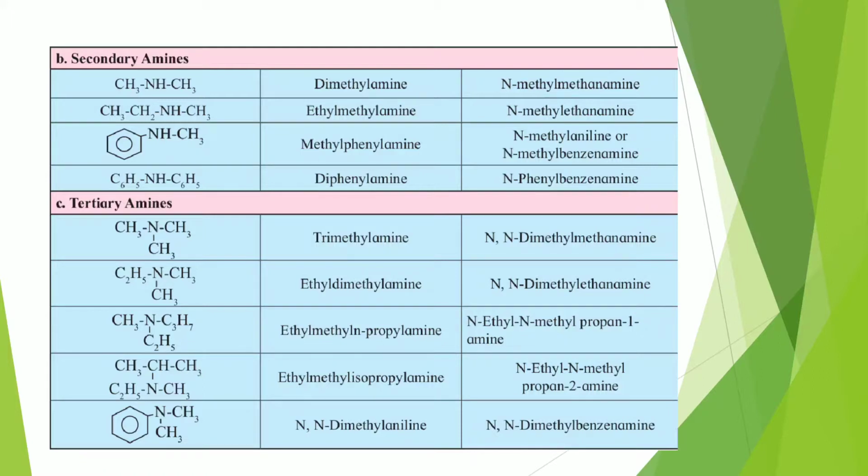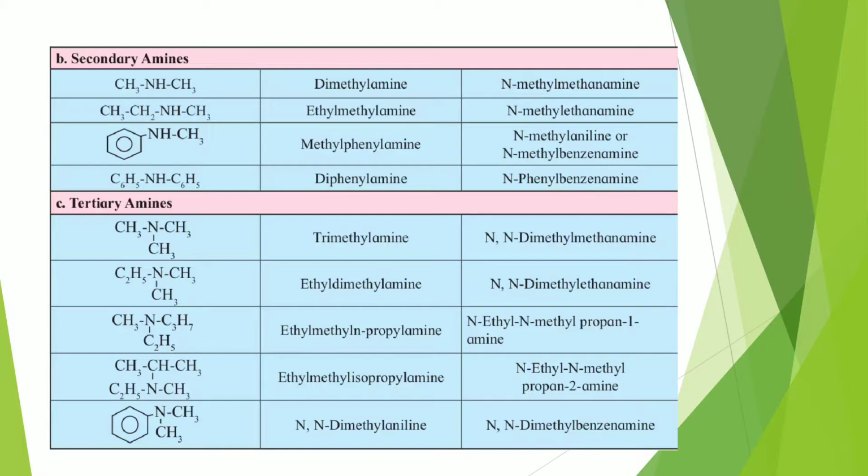Next, ethyldimethylamine. We have to write ethyl first according to the alphabet. E comes before M. So ethyl, 2 methyl groups are there, so dimethylamine, common name. And IUPAC name, parent will be ethyl group, so IUPAC name N,N-dimethylethanamine. Ethane will be the parent.